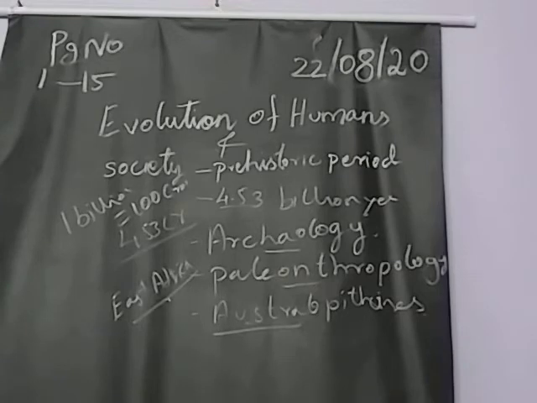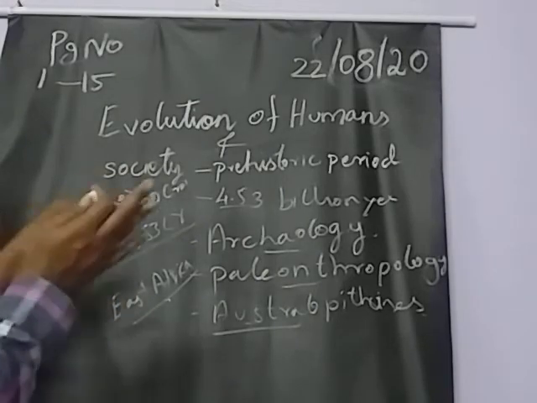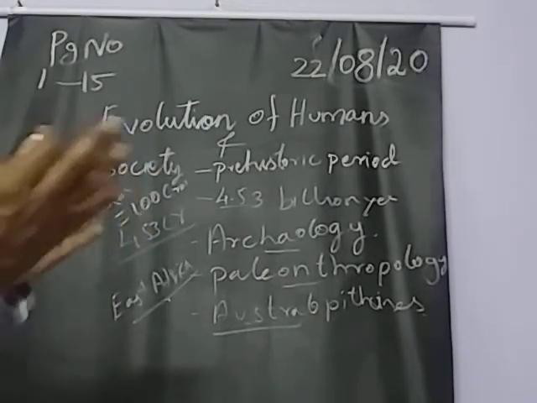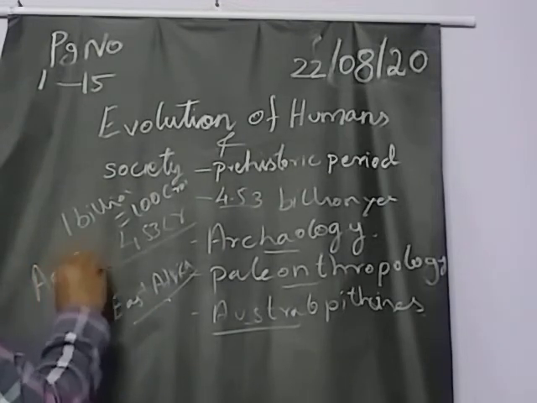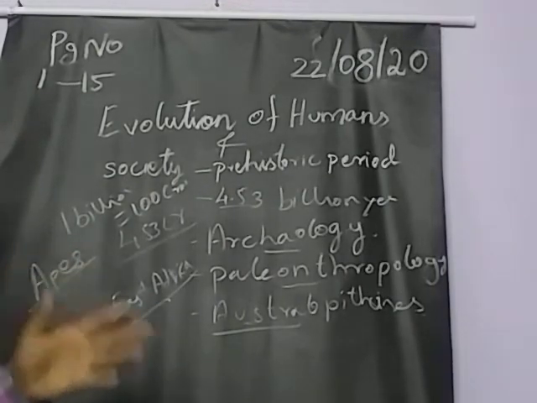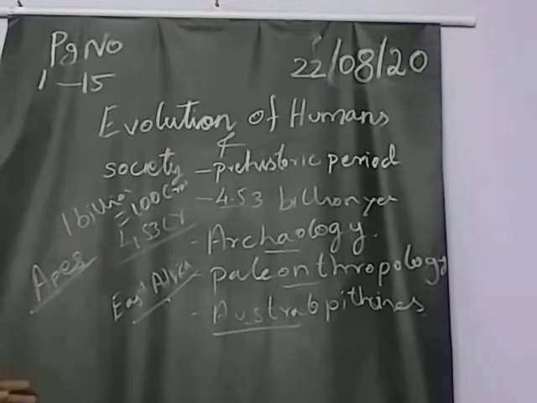Okay, so Australopithecines, how can we call them? Because each and every stage of human evolution we have segregated based on the name. This kind of people will be called apes. Normally we will say monkey, but we should not use monkey. Here we want to use apes only. So Australopithecines belong to apes.